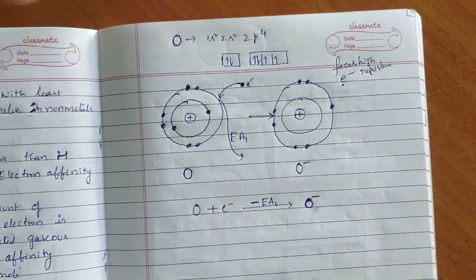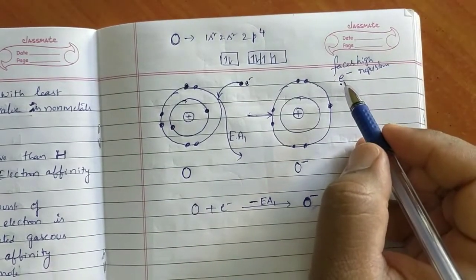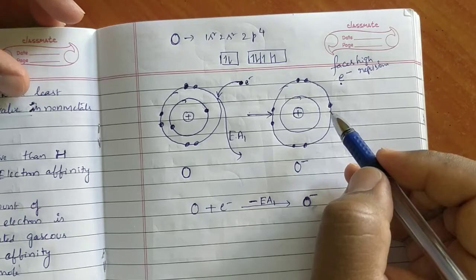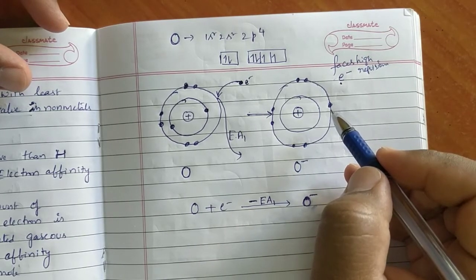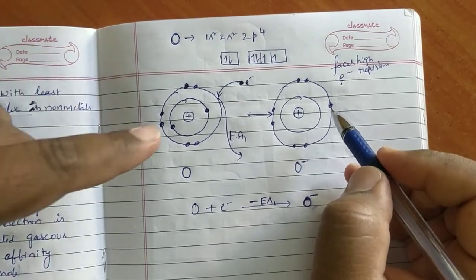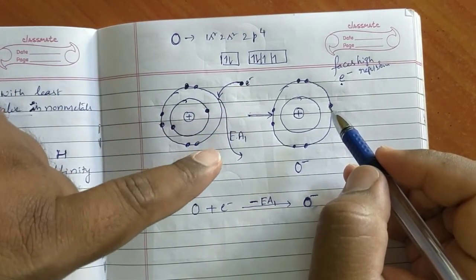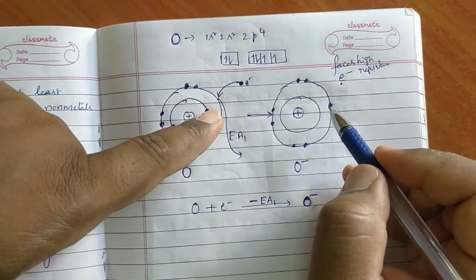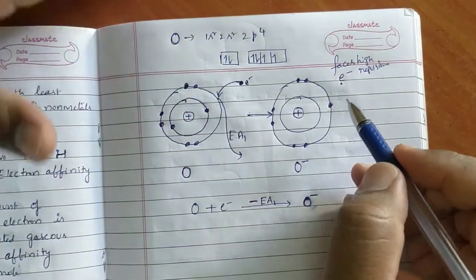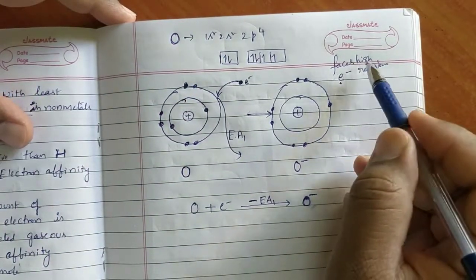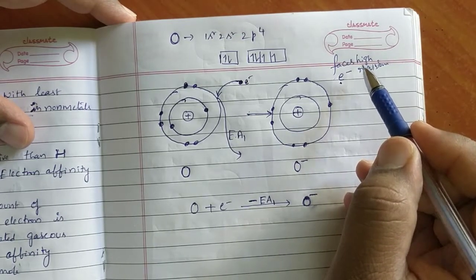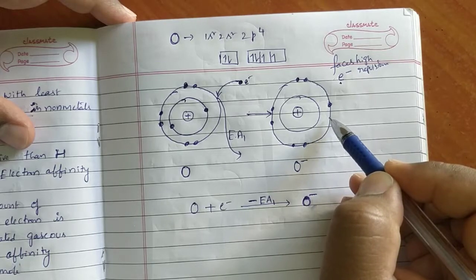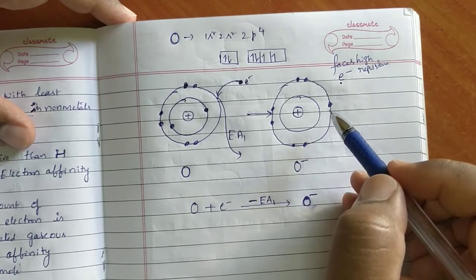Because of high repulsions, this electron is not able to enter that shell. The chances are decreased. Previously, with very much difficulty, that electron entered the shell, and at that time energy was released. That is okay. Now this electron faces high repulsions compared to that one. That's why this electron is not able to enter that shell because of high repulsions.